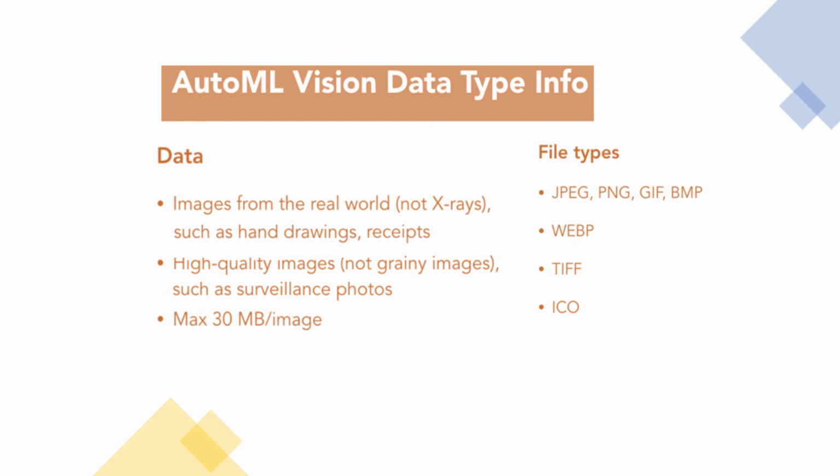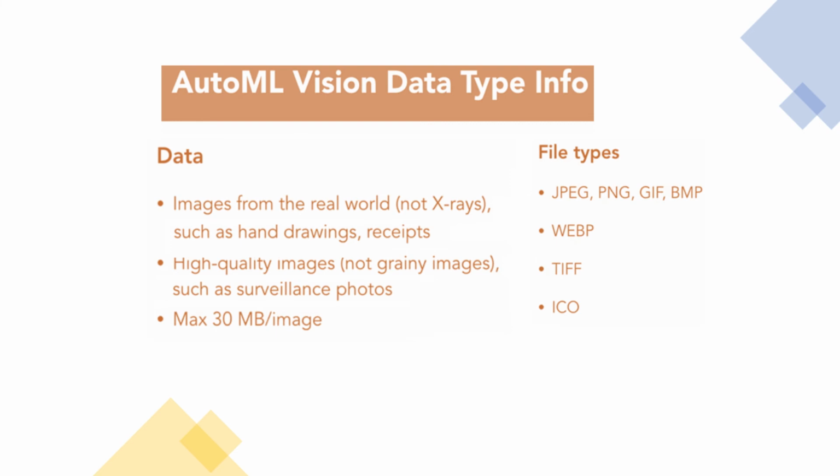They also recommend high quality images, and they say not to use any grainy images such as surveillance photos. The maximum is 30 megabytes per image. So here are the file types that are supported: JPEG, PNG, GIF, BMP, WebP, TIFF and ICO.